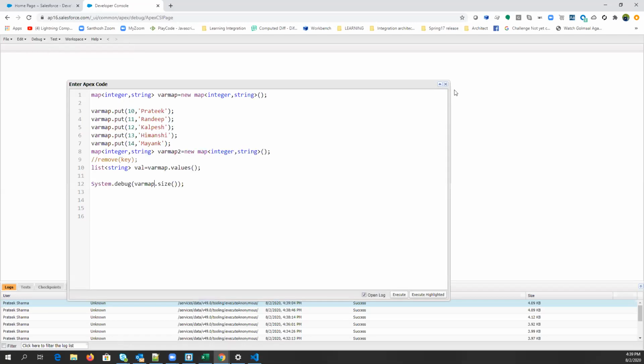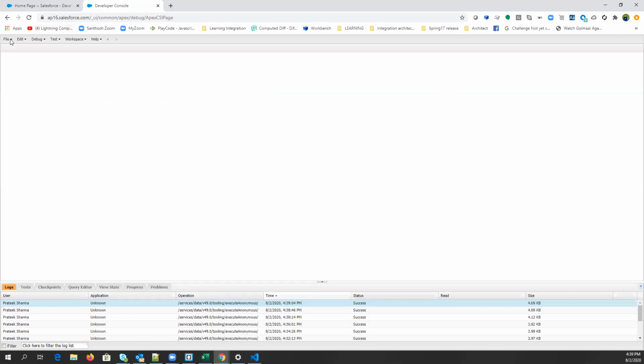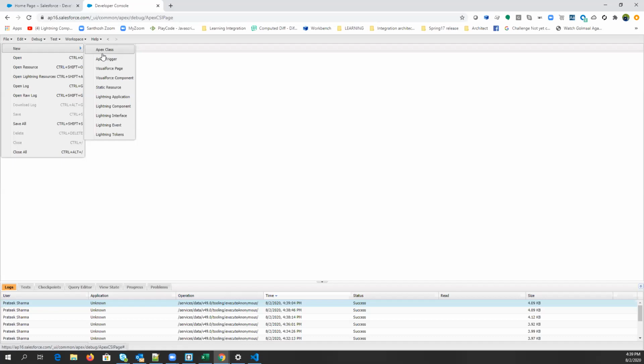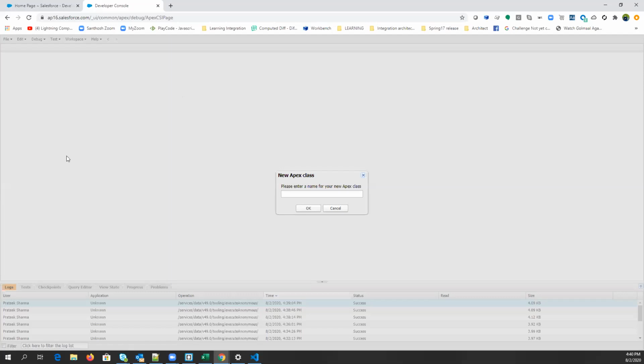Now we'll write a class. How can we write a class from the developer console? You can simply go to File, hit New, and Apex Class. You have multiple options here: Apex class, trigger, page, component, static resource, lightning application, lightning component, lightning interface, lightning event, lightning tokens. So these are the options we have in New. First we will discuss Apex class. Let's click on Apex class. Then it will ask you the name of the class that you want to write. Let's say I'm naming it Practice1.